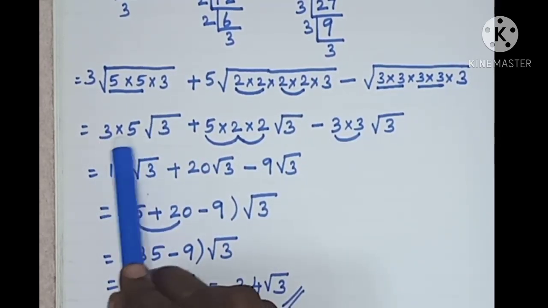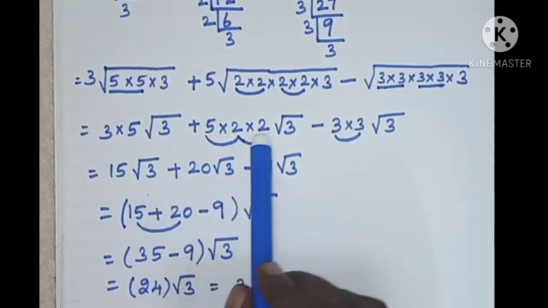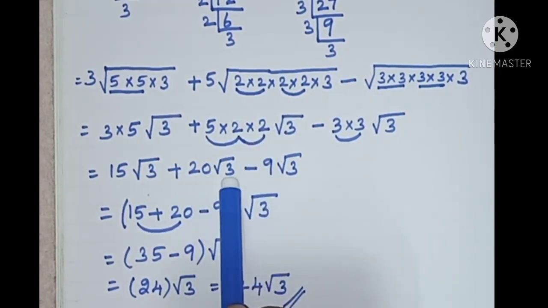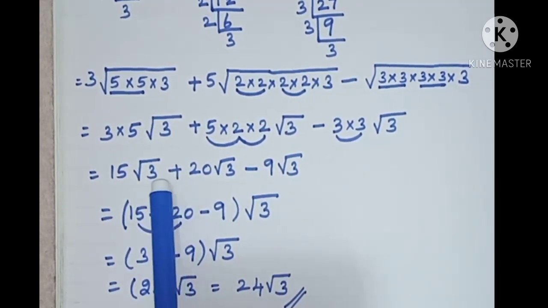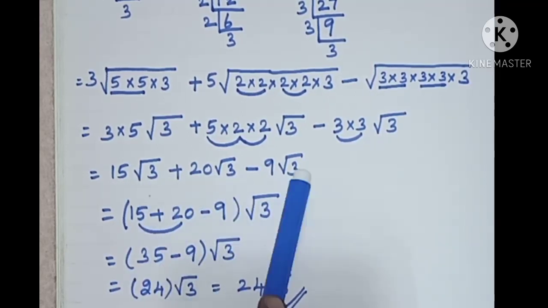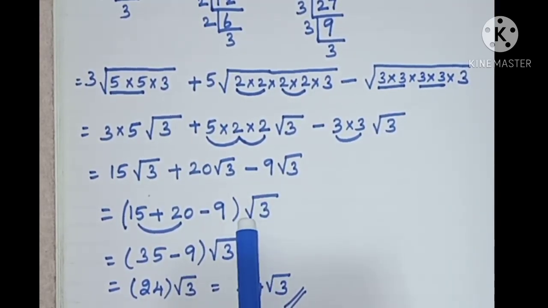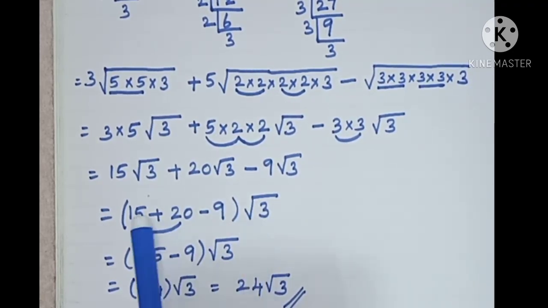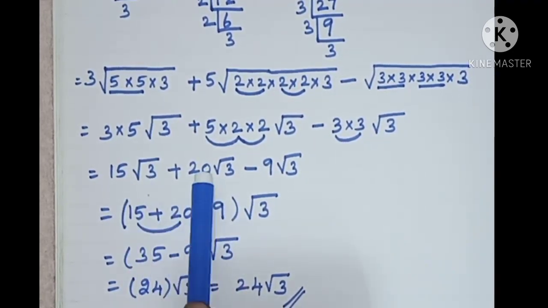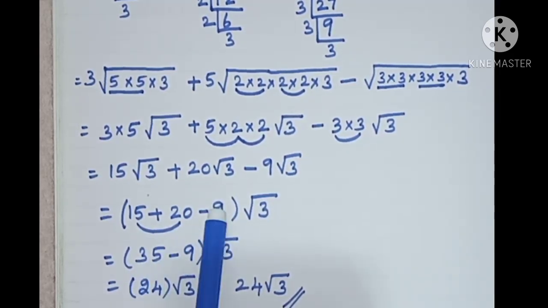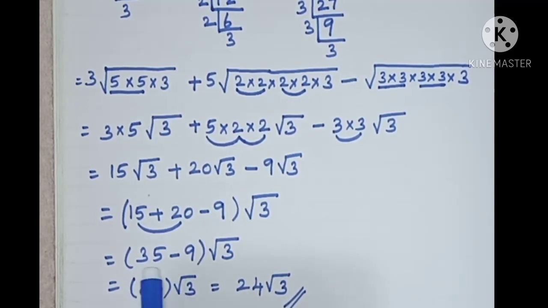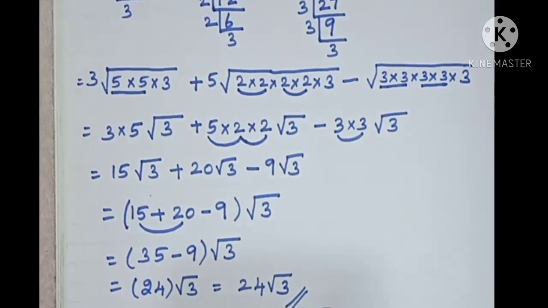Now if we multiply these two numbers, 15, 3 5s are 15 root 3, and here 5 2s are 10, 10 2s are 20 root 3, minus 3 3s are 9 root 3. Now in these 3 terms, the number root 3 is appeared in common in all the 3 terms. So take that root 3 outside the bracket. So inside the bracket we have the numbers 15 plus 20 and minus 9. These two numbers are in the positive sign. So adding these two numbers, we will get 35 minus 9 into root 3. 35 minus 9 is 24. 24 into root 3 is the answer for the first sum, third subdivision.